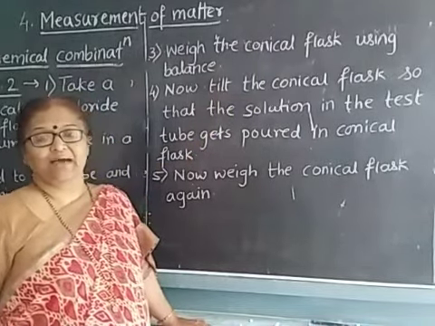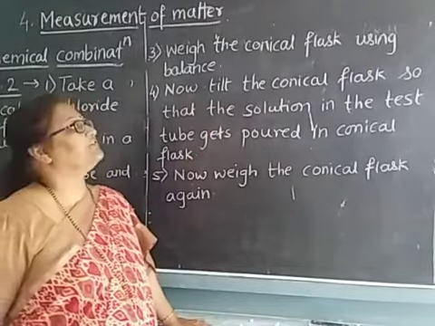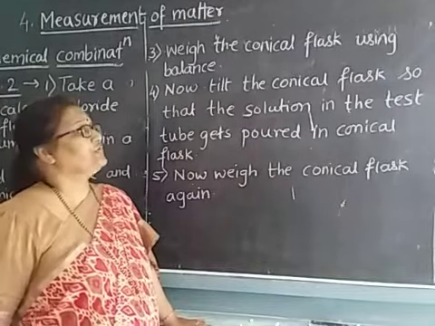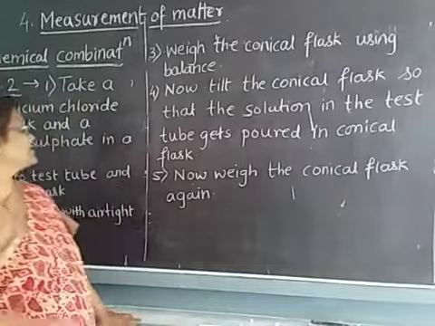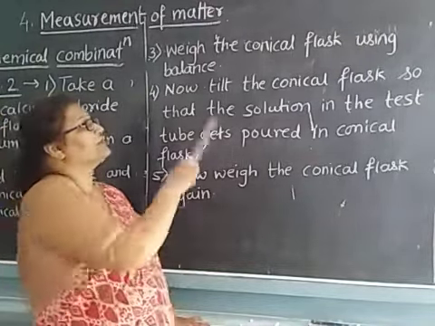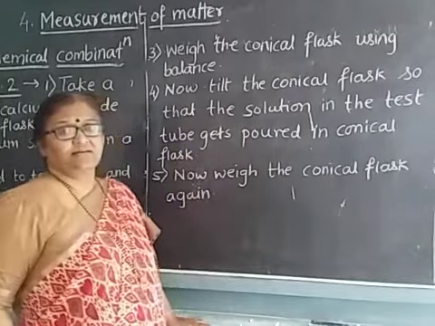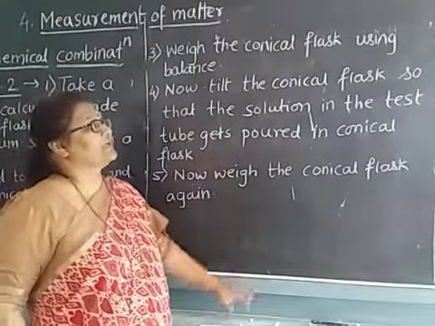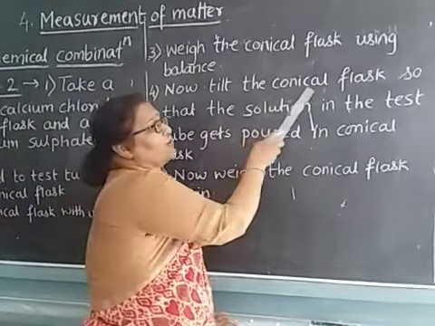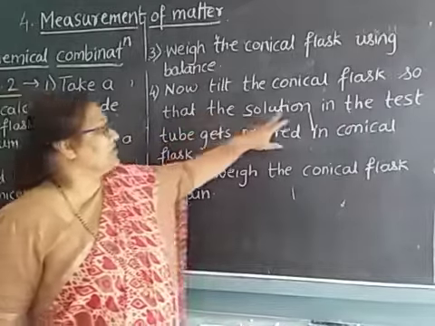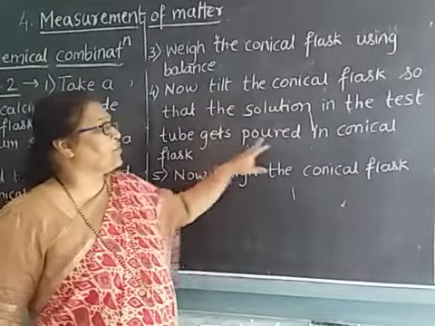Now the test tube which contains the sodium sulfate, you want to tilt a little or shake it, so that the solution in the test tube gets poured into the conical flask.